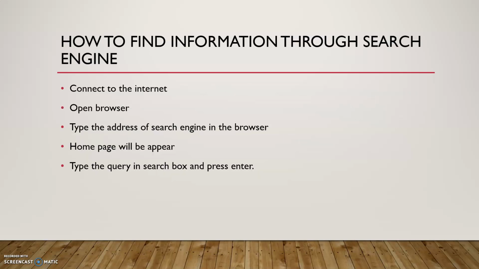Now next part, how to find information through a search engine. What is the process? What are the steps followed? Step 1 is, firstly, connect your system to the internet. Secondly, open the web browser. Third, type the address of the search engine in the web browser window. Fourth, after typing, a home page will appear. In the home page, type your query and press enter. This is the process: connect to the internet, open the browser, type the address of the search engine, the home page will appear, and in that home page type your query and press enter.